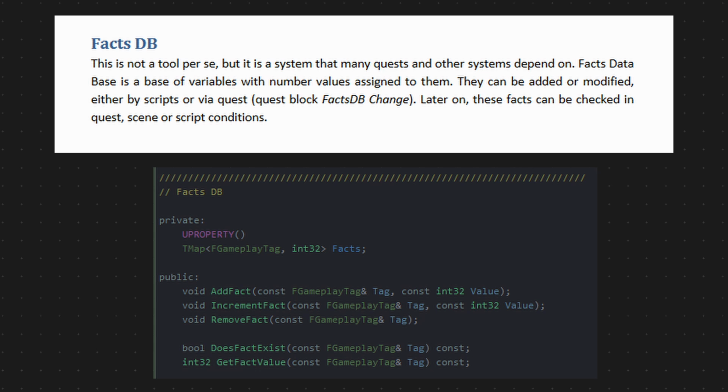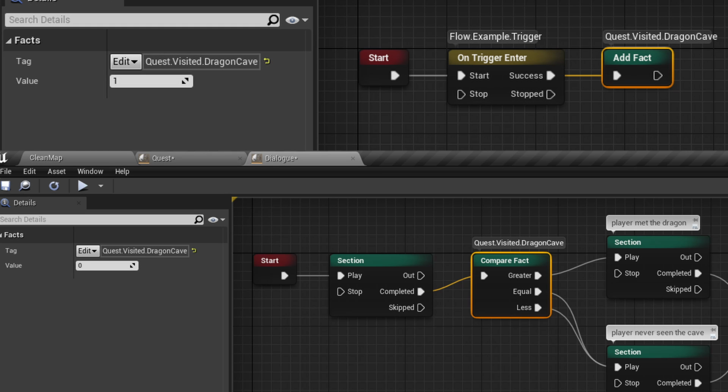The fact database is a totally abstract way of storing information about what players have done in the game. This database only stores pairs of simple variables. The gameplay tag would be a key and the value would be an integer. The idea is that you would store this fact database in some globally accessible manager like the Flow subsystem, so you could read and modify this database from any place in the game. In this example, we add a fact after the player entered the trigger. It means the player visited some place at least one time. Let's say 4 hours later in the game, you check this fact in some dialogue, and if the player visited this place, the entire dialogue can go differently.